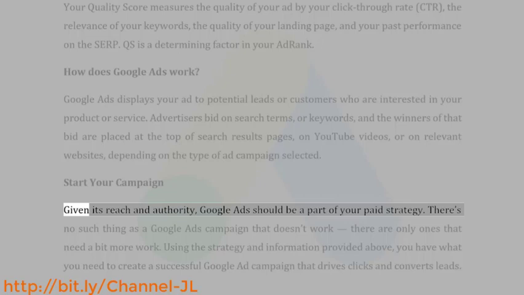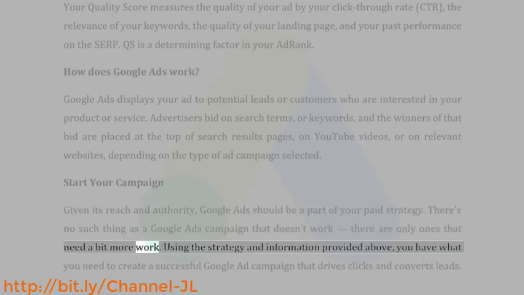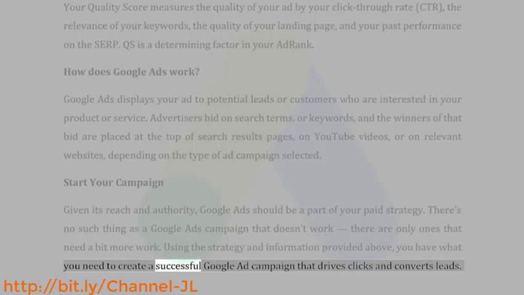Start your campaign. Given its reach and authority, Google Ads should be a part of your paid strategy. There's no such thing as a Google Ads campaign that doesn't work. There are only ones that need a bit more work. Using the strategy and information provided above, you have what you need to create a successful Google Ad campaign that drives clicks and converts leads.